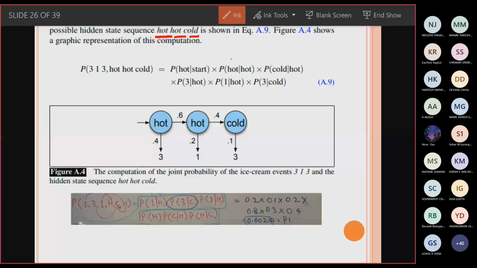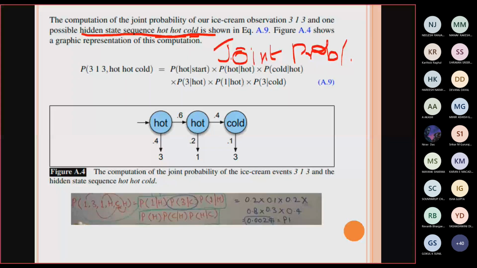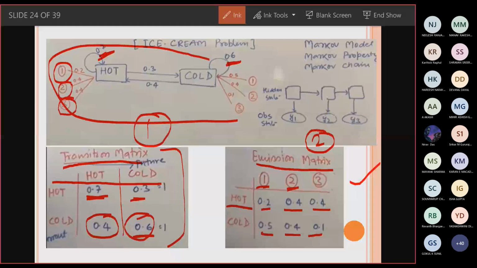So you see over here, the question is you have to find out the joint probability. If you're going to find out the joint probability, first you find out the probability of the hidden state sequence hot, hot, and cold. You have been given this particular model. For this model, this is the transition matrix, and this is the emission matrix. So both the state transitions and observations we have.